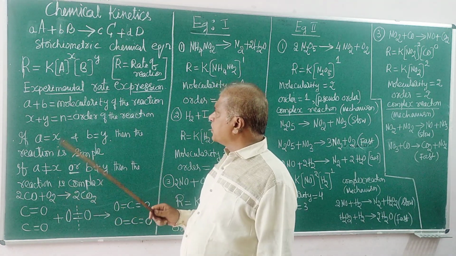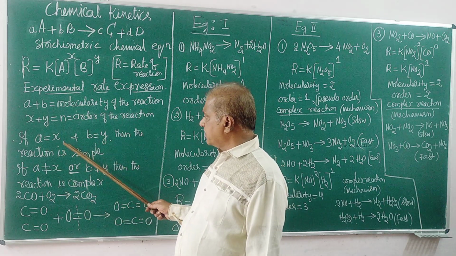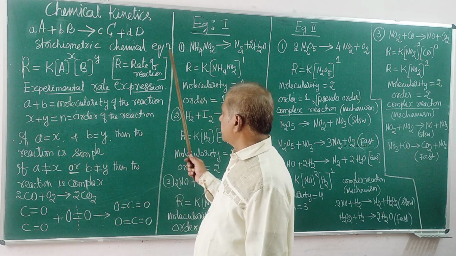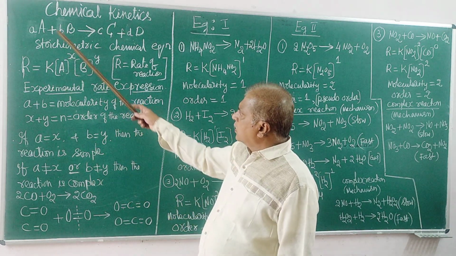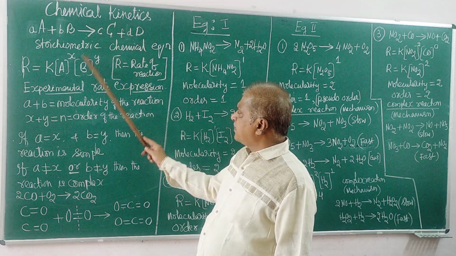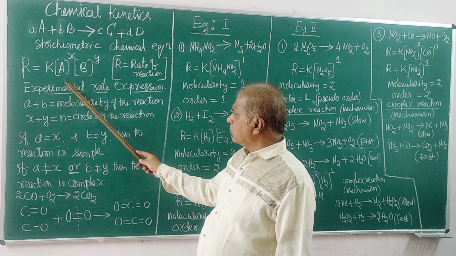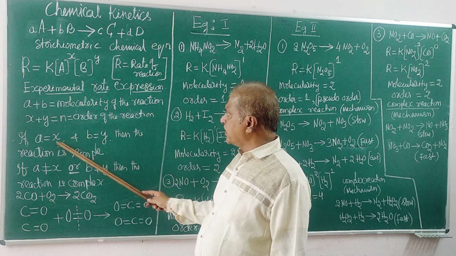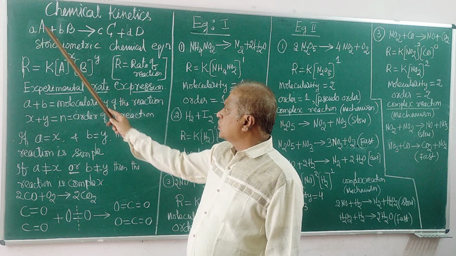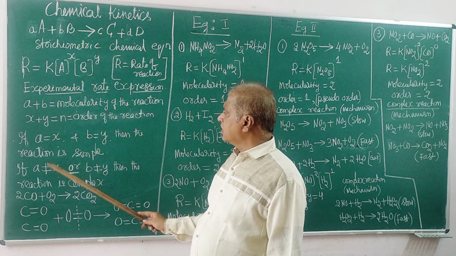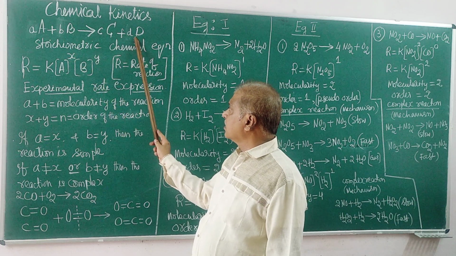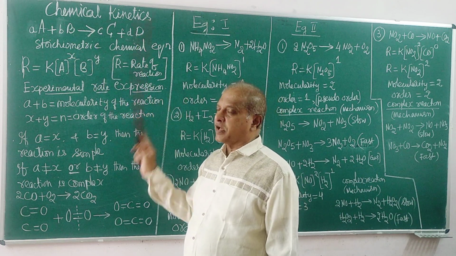One more thing we have observed in all reactions that is very important: these two points. Look at the stoichiometric equation, the experimental rate equation, and compare. If the stoichiometric coefficients equal the exponents, then the reaction written here with balancing is a simple reaction.